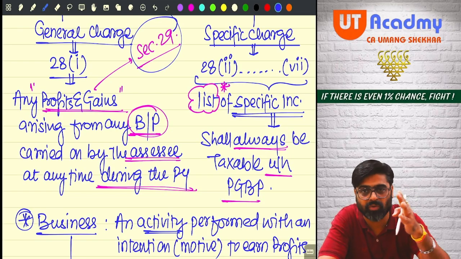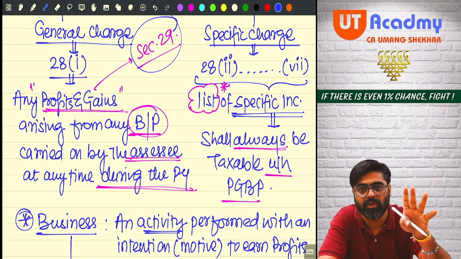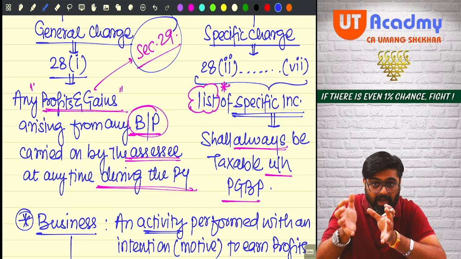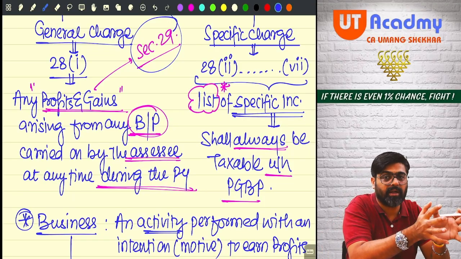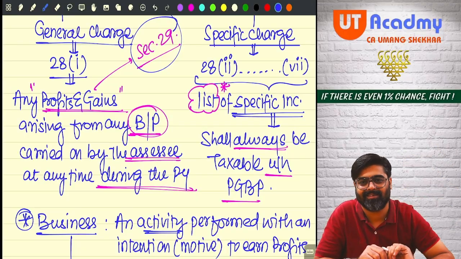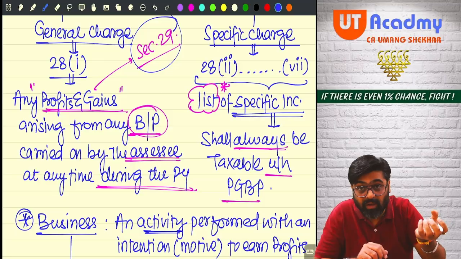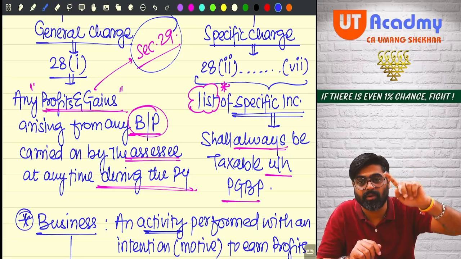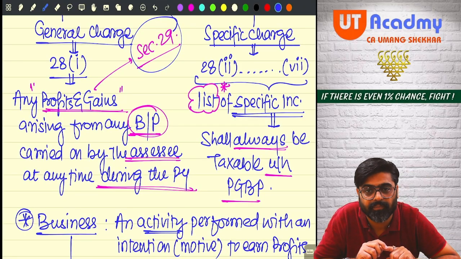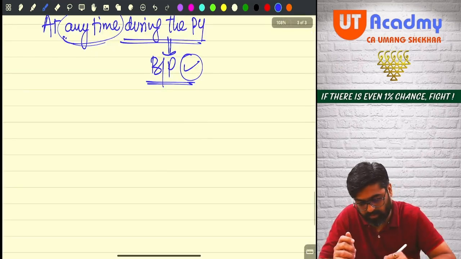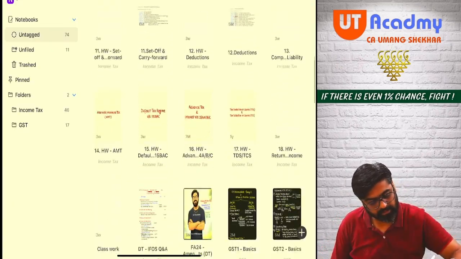Getting my point? Once you are through with this discussion, you will be in a position that at least you know which incomes you are earning that you will have to bring under the head PGBP. Now from that income, in the second part, we take the deductions. What all things will be allowed to be reduced out of this income as a deduction to calculate the profit and gain. Done, sir? Should I move ahead a little bit? Okay. Now see, the discussion which I am doing right now, in this discussion,